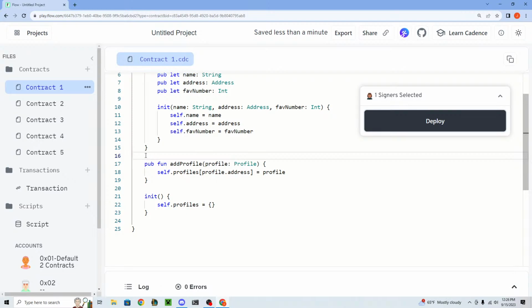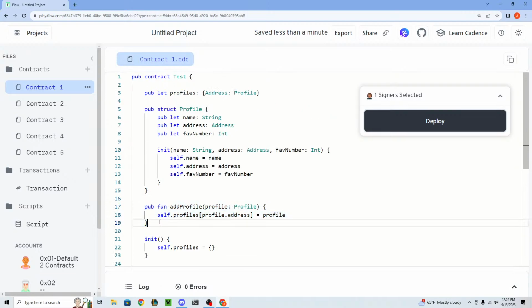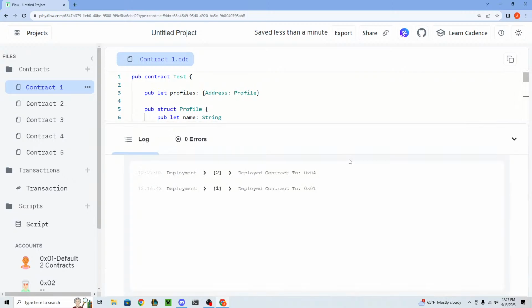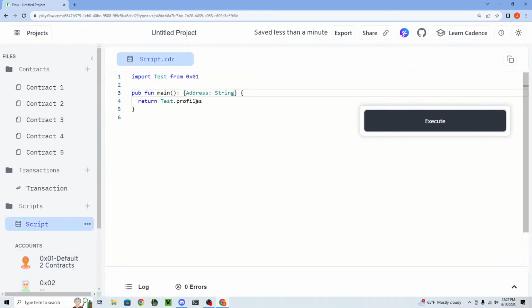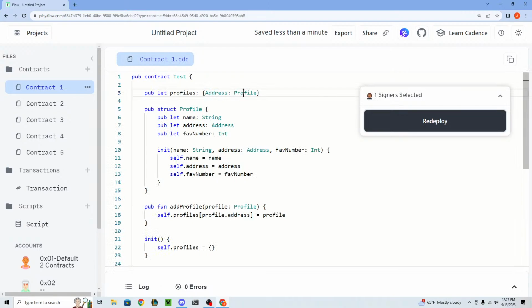Okay. So this is a function to add a profile, right? So let's go ahead and actually try this. If we deploy and go to scripts, let's now try to execute. So this is a good question, right? What is the type of the return now? Because it's an address to a profile type.